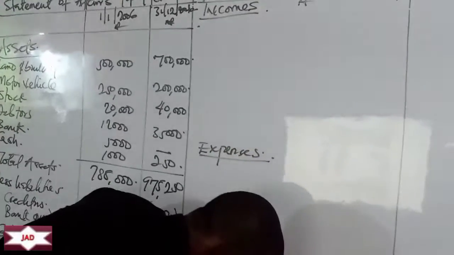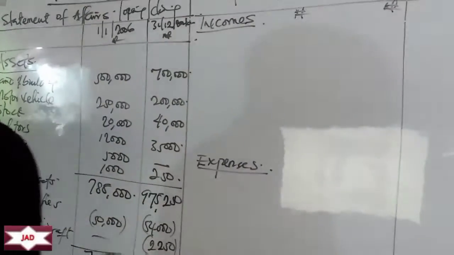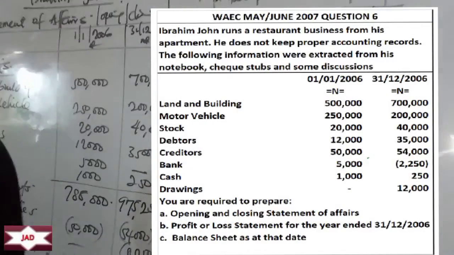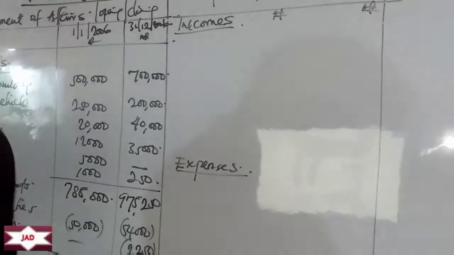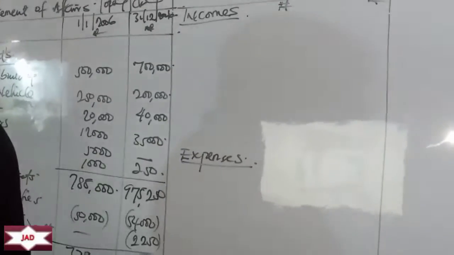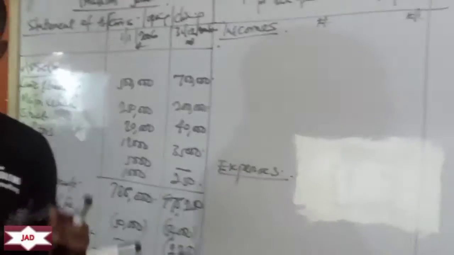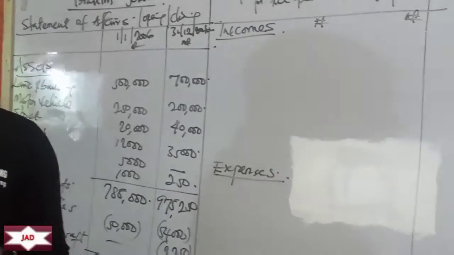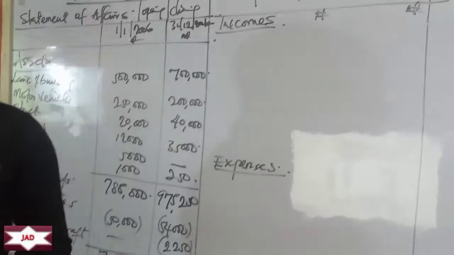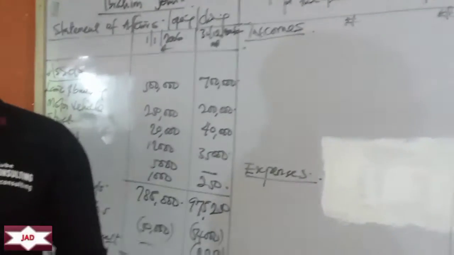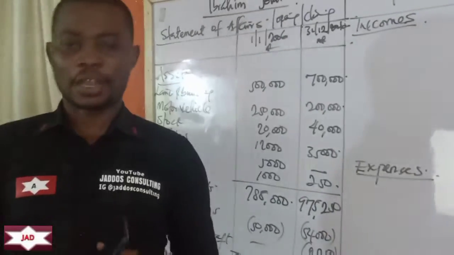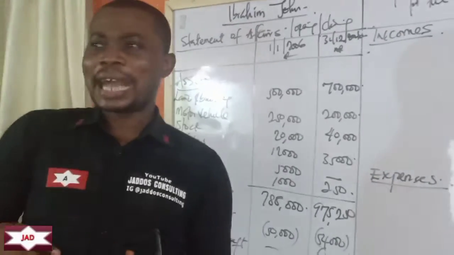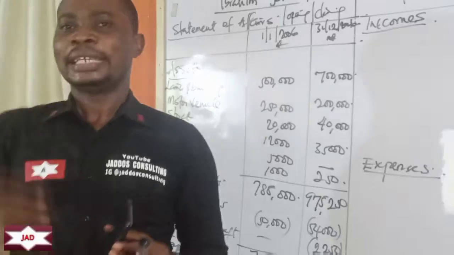So let's go. The first item, they say land and building. At the beginning of the period, land and building is 500,000. At the end, it's now 700,000. So how do we interpret that? Various ways, basically. The truth of the matter is that if your phone, you bought it for 20,000, and then after some time, the price of that phone in the market appreciates to say 25,000. Technically, you've made a profit of 5,000.